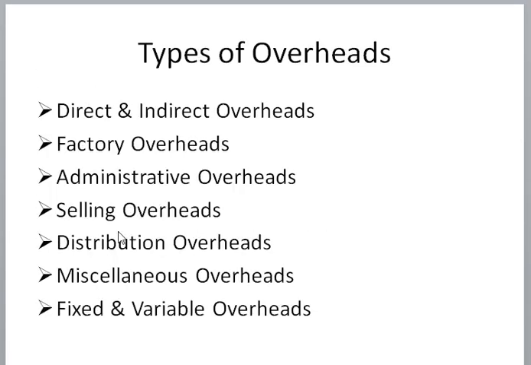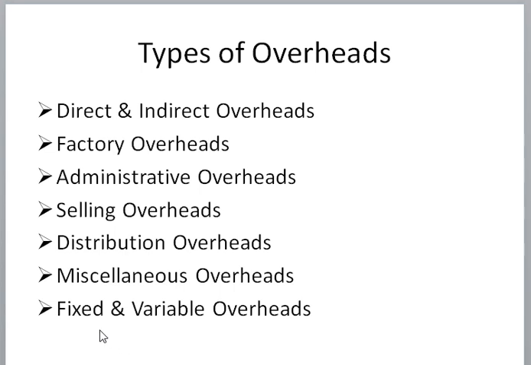Now the next topic is types of overhead. Which types of overhead are there? On this slide you can see direct and indirect overhead, which we saw in the previous slide. Then the next one is factory overhead, then administrative overhead, then selling overhead, then distribution overhead, then miscellaneous overhead, and the last one is fixed and variable overhead.